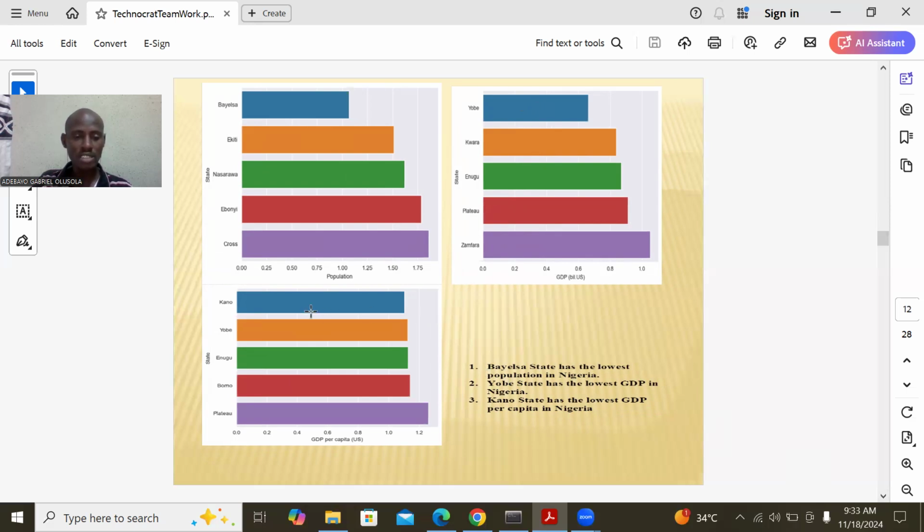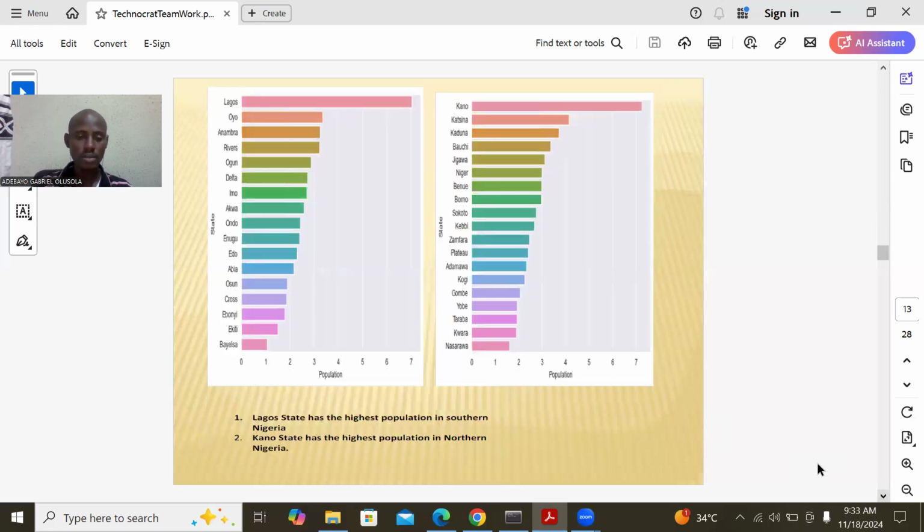The average Kano indigene cannot afford basic things because they have the lowest GDP per capita. Among southerners and northerners, Lagos has the highest population in the south, while Kano has the highest population in the north.